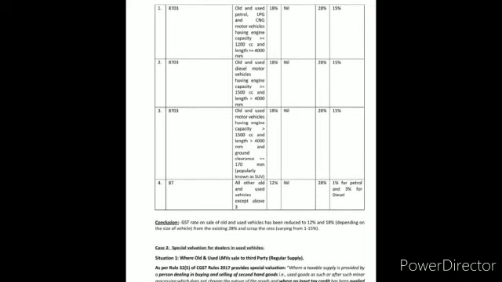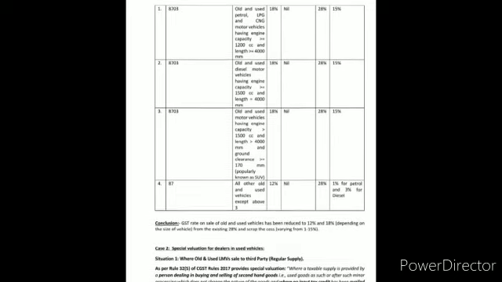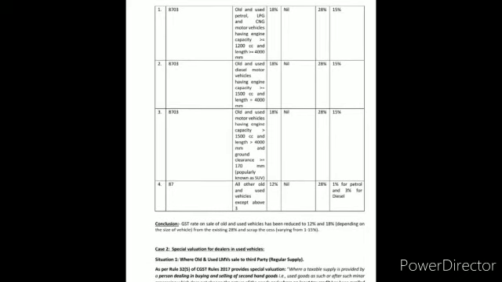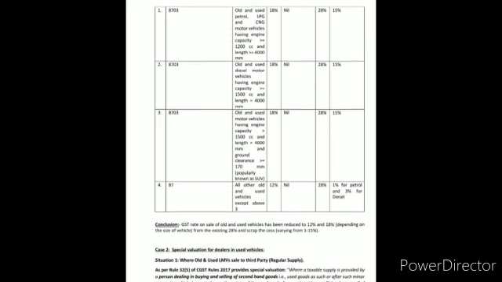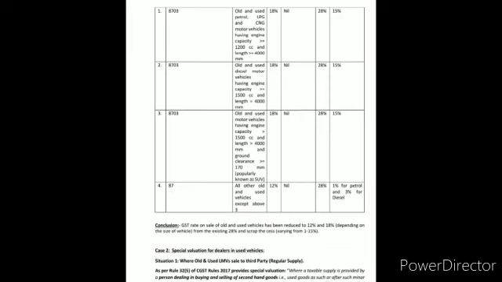The main thing is goods are sold as such or with some minor processing which does not alter the nature of the goods, and where input tax credit has not been availed. Means goods are sold as such or after such minor processing which does not alter the main nature of the goods, and the main condition is that input tax credit on such goods has not been availed on purchase of these goods.